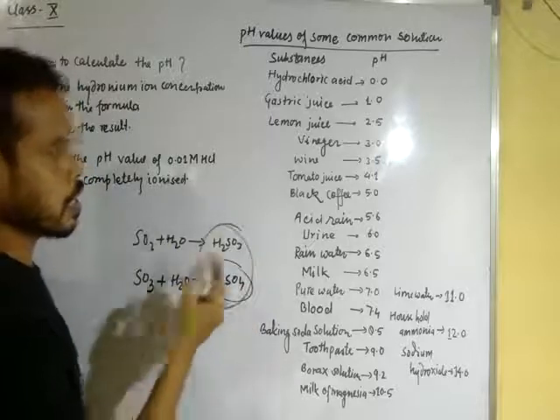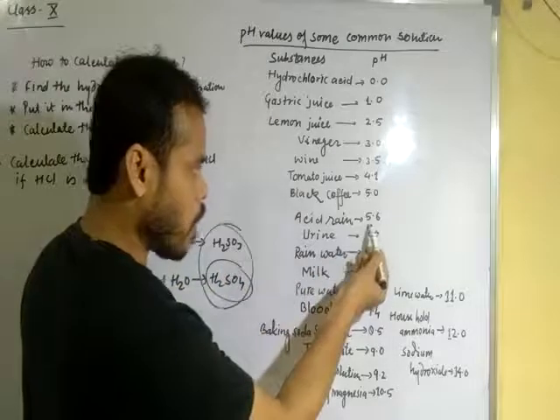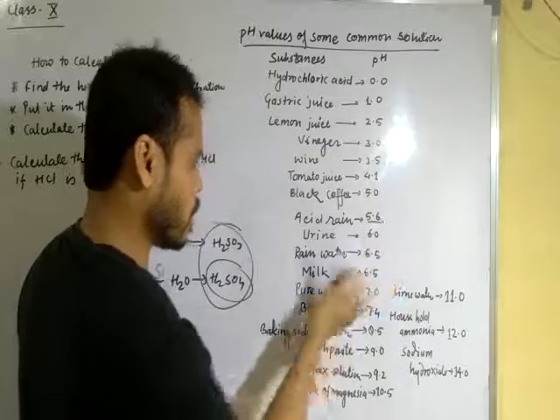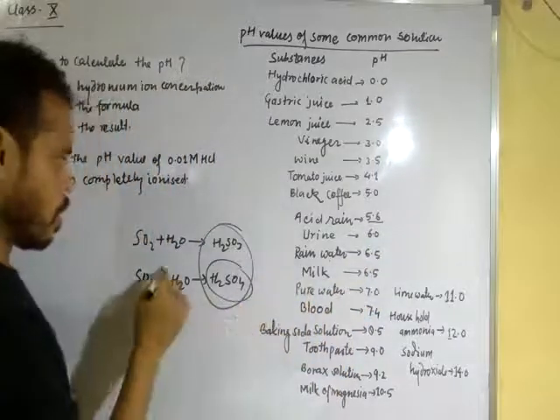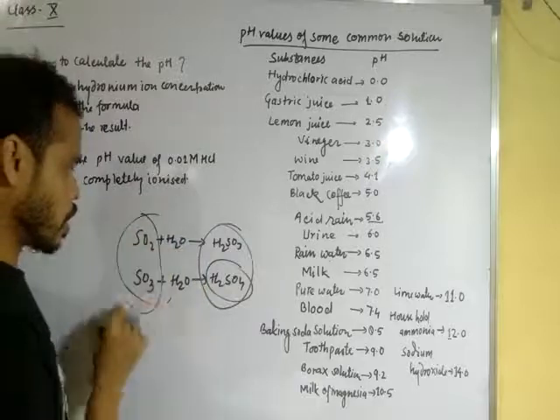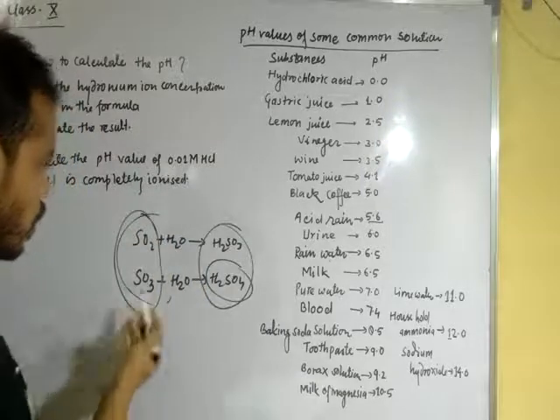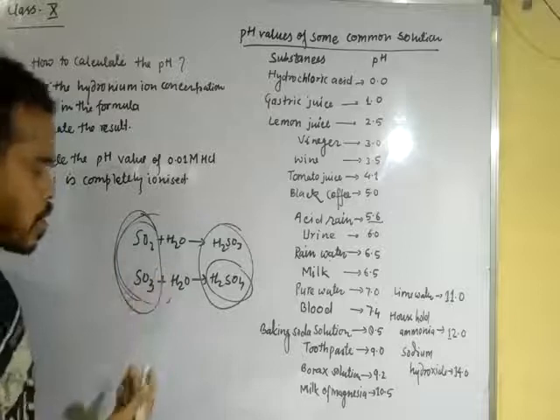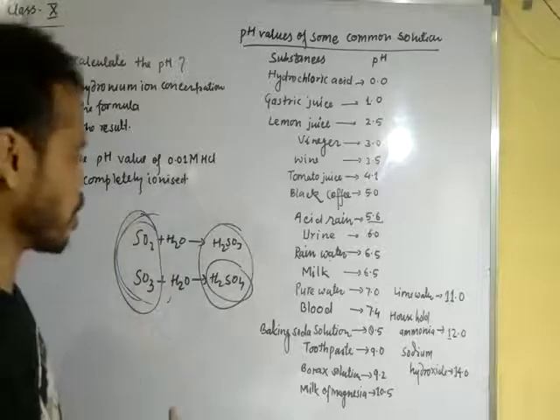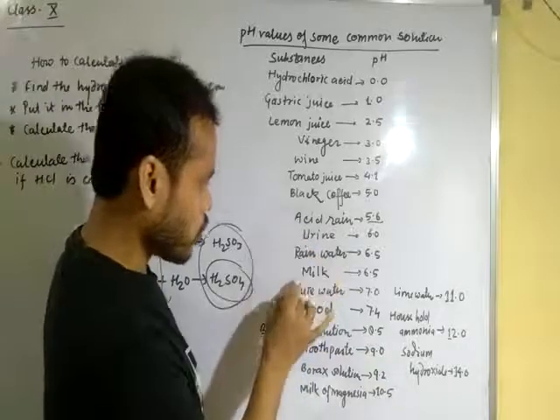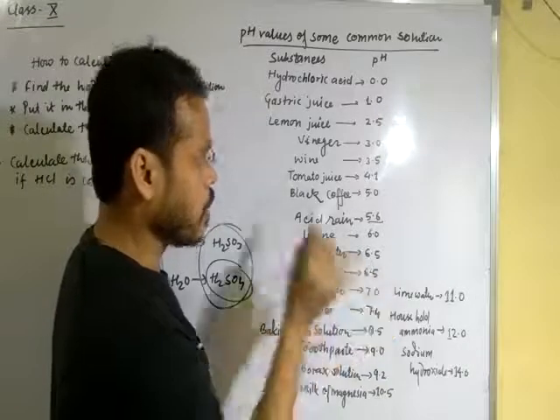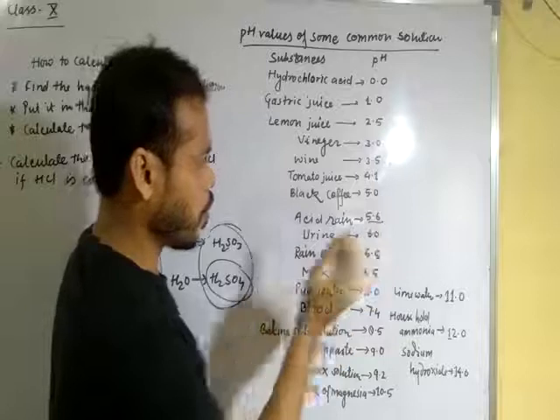Due to this, the pH value of acid rain is 5.6. But in rainwater, there is no acidic oxide. Non-metallic oxide is not combined, not sulfur dioxide, not sulfur trioxide. So the pH value of rainwater is 6.5 but acid rain is 5.6.